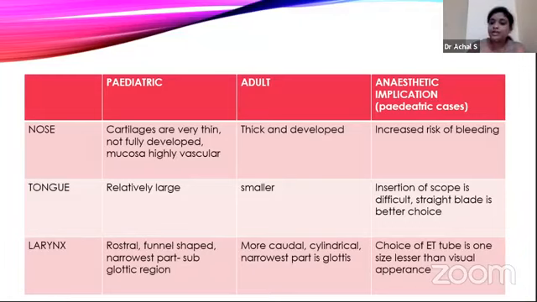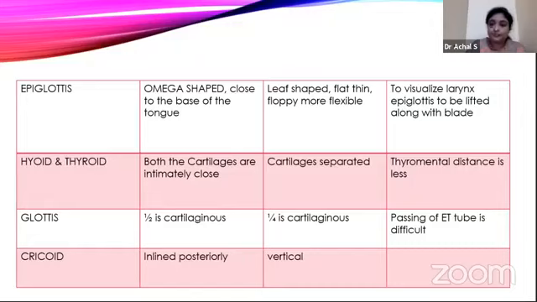Next, the epiglottis. The epiglottis is omega shaped in kids, whereas it is leafy, large, and a little floppy in adults. So to visualize, to lift, to maneuver and to pass the tube will be difficult in pediatrics. Next, the hyoid and thyroid cartilages are intimately close, whereas they are separated in adults. And the glottis is half cartilaginous, whereas it is less cartilaginous in adults. And the cricoid is inclined posteriorly, whereas it is vertical in adults.